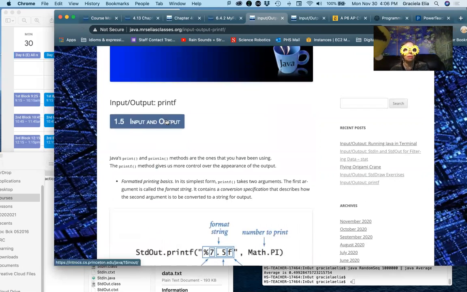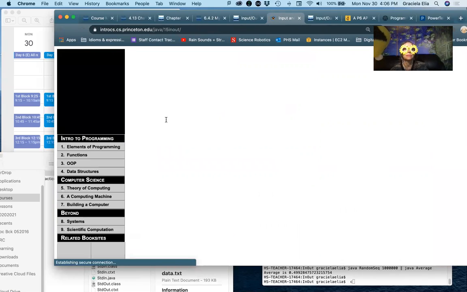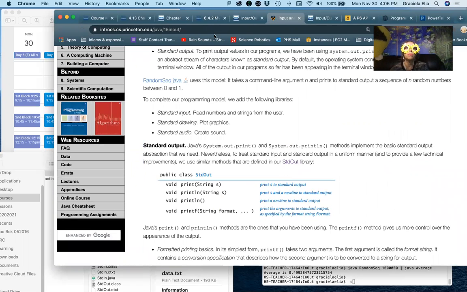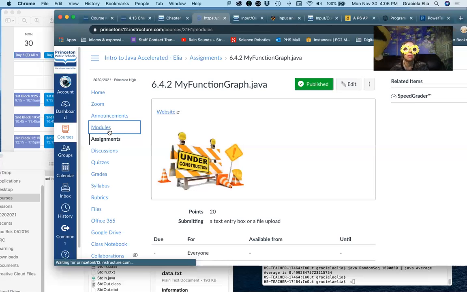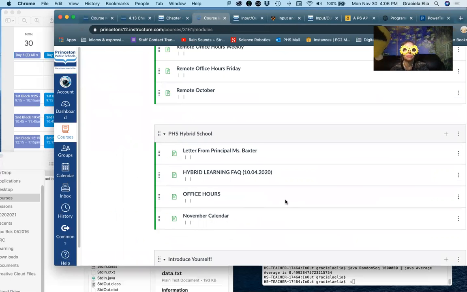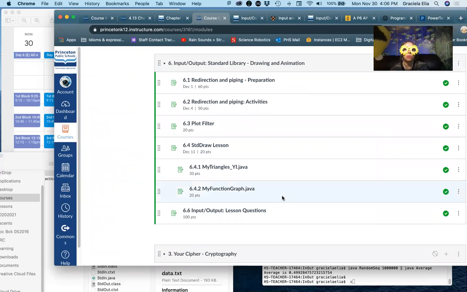So we can go over here and we're going to scroll down. We're going to look for plot filter. Oh, maybe, wait a second, maybe it's there. Hold your horses. I think I know where that is. That's why it's always good to know where things are. Where's plot filter?